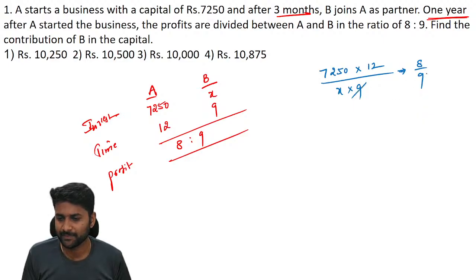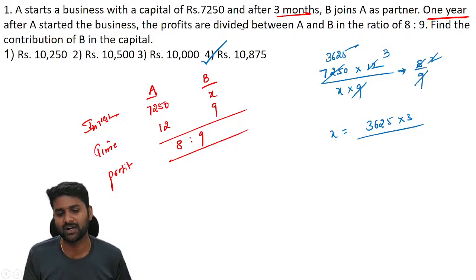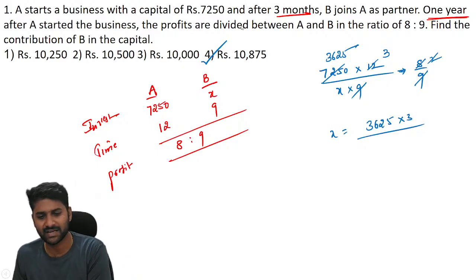So just simplify, cancel 4 two times, 4 three times, again 2, exactly 3625. Now the X value is 3625 multiplied by 3. So definitely we can conclude the answer is 10,875.